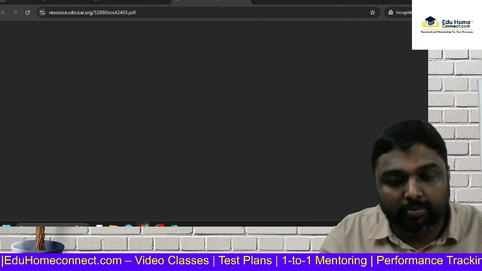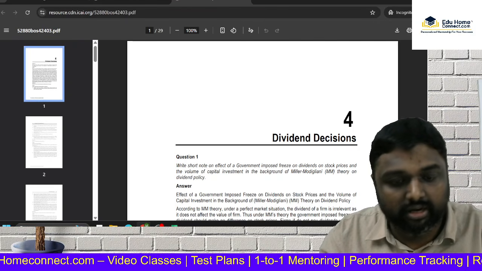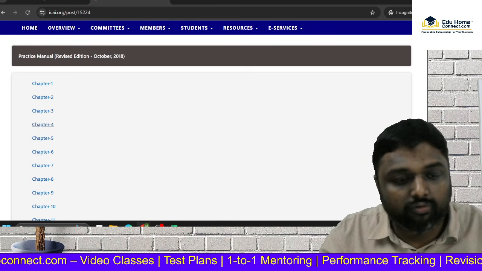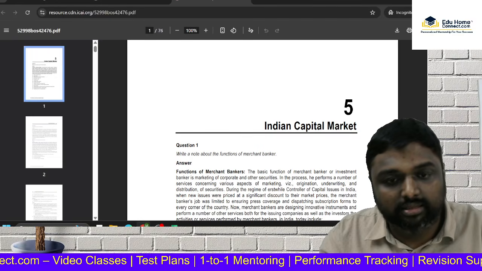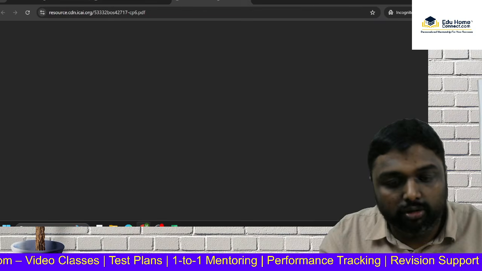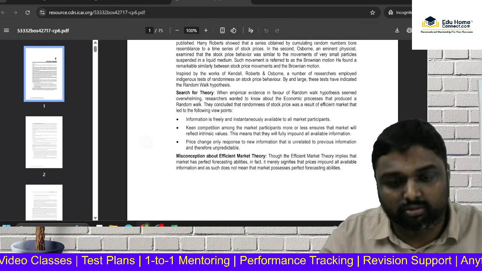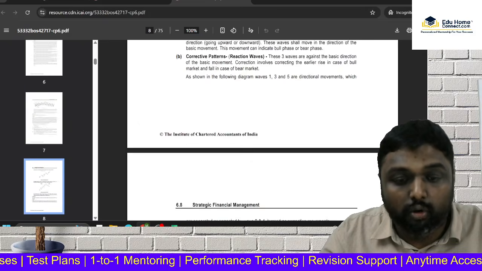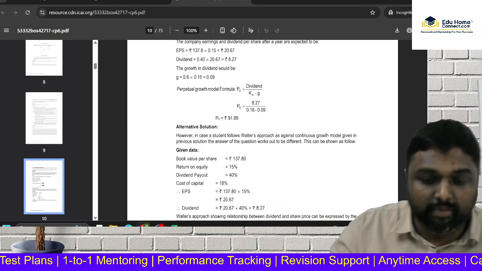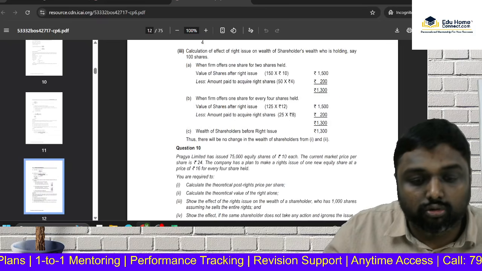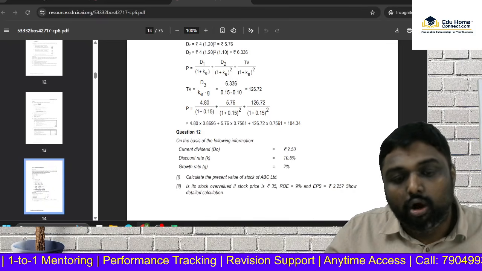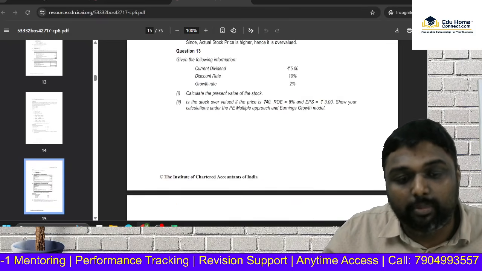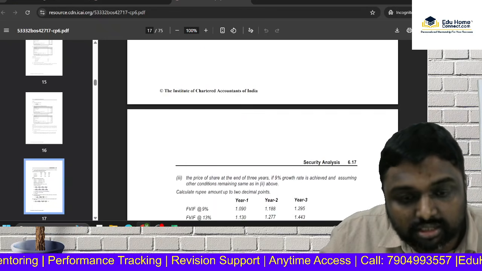So in the chapter, not dividend decision, you have to go for the security analysis chapter, where you can get a lot of previous year questions. Valuation of shares, valuation of bonds, all those questions are there. You don't need to go through all those questions, you go through only the current pattern which is coming for our exam. So this is very useful.